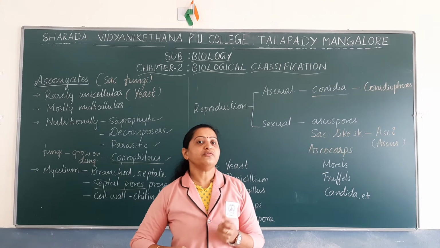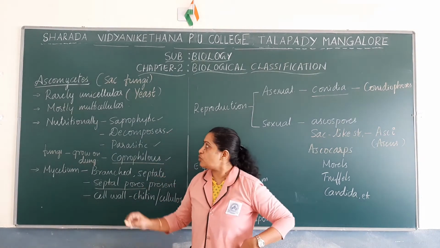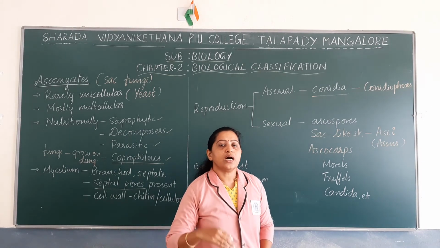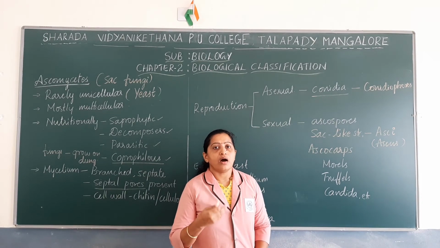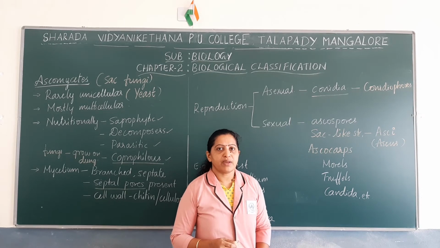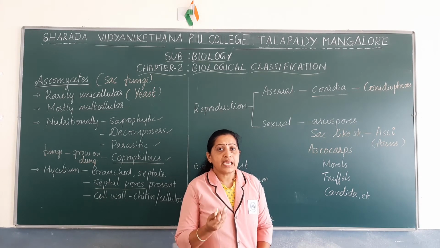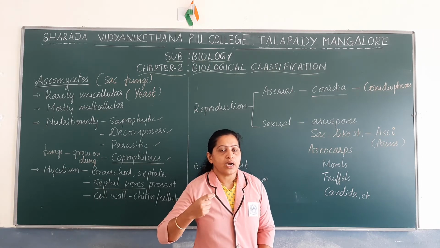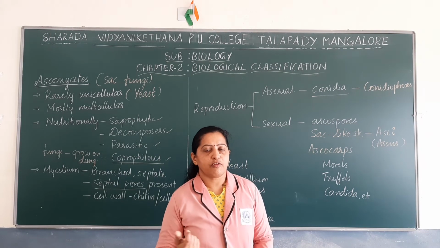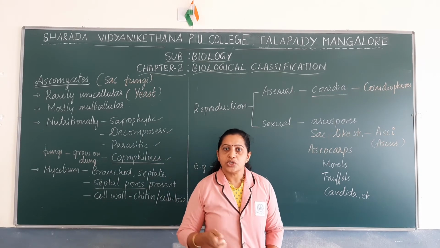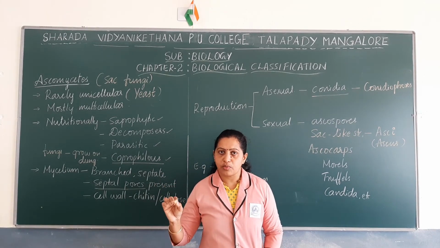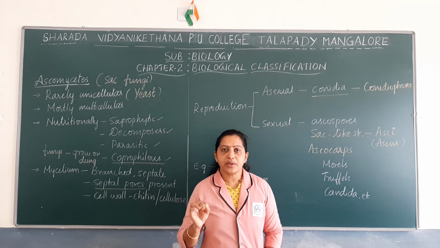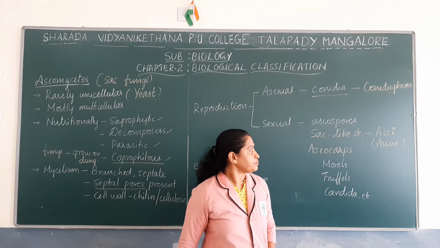Okay, and some of the ascomycetes, as I told, are unicellular forms like yeast. So yeast undergoes a vegetative form of reproduction, mainly by budding. You know that yeast forms buds, and the buds increase in their size and form a new individual, right? So some types of ascomycetes can undergo vegetative reproduction like budding.